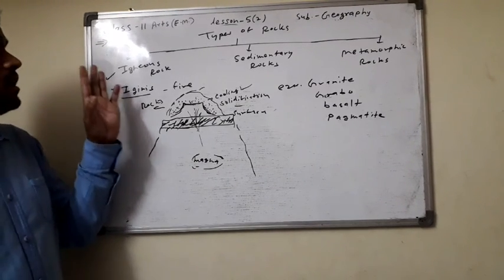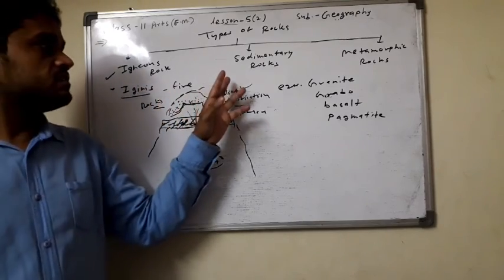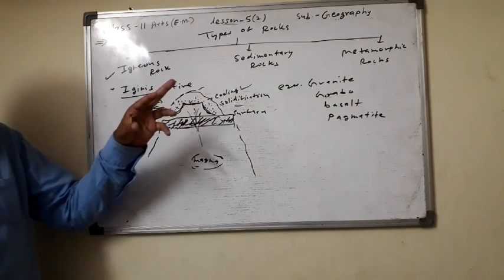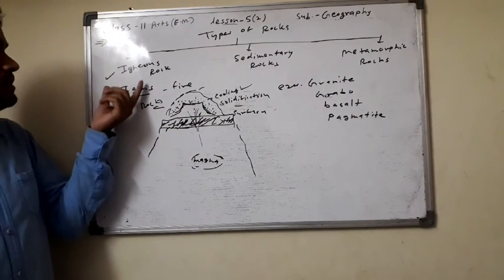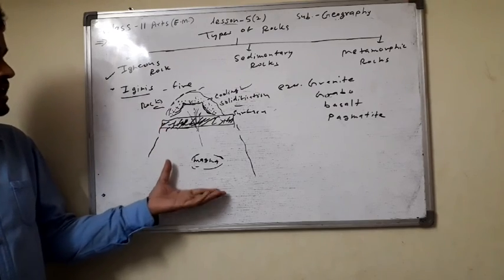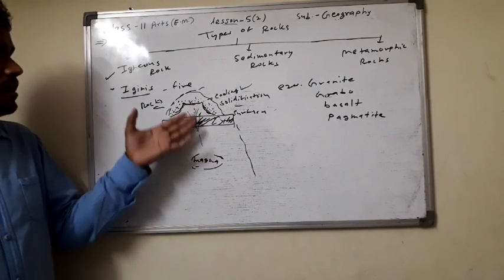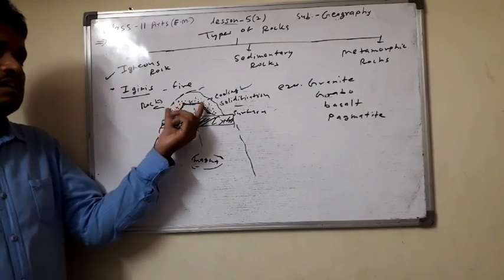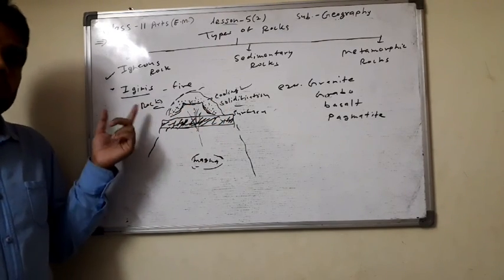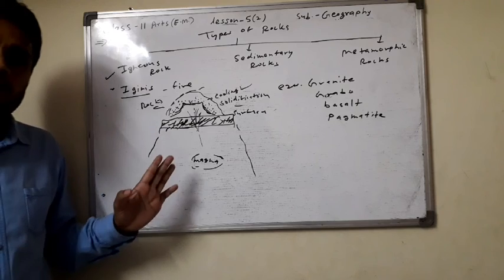And in the next class we will discuss the sedimentary rocks and the metamorphic rocks. Here we discussed the igneous rock. So what is the igneous rock? The magma comes out on the earth surface, then the process of cooling and solidification starts and it converts into the igneous rock. And this rock is known as the primary rock.